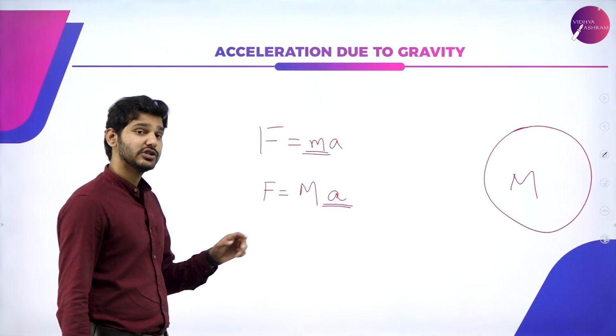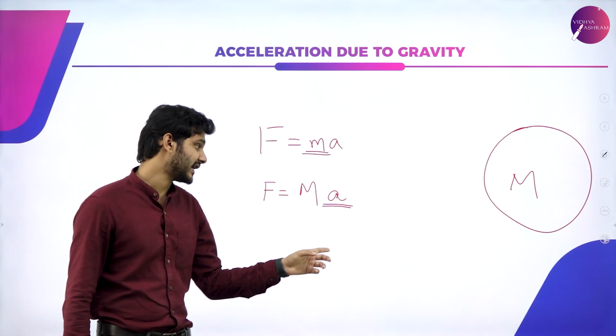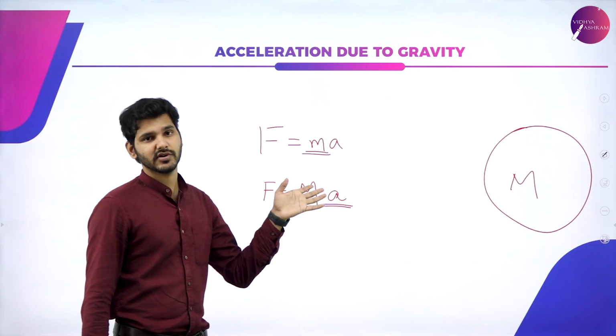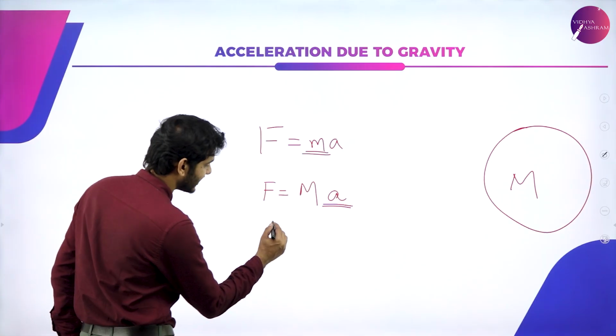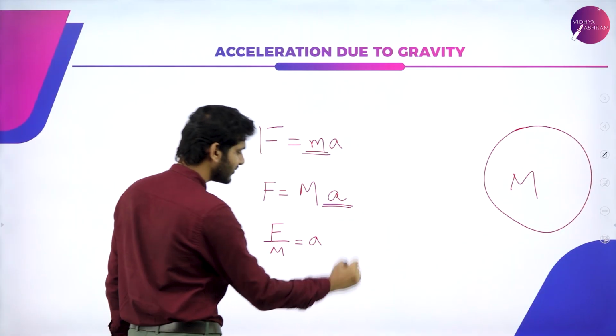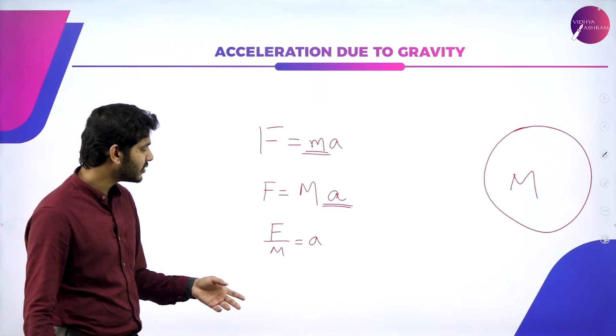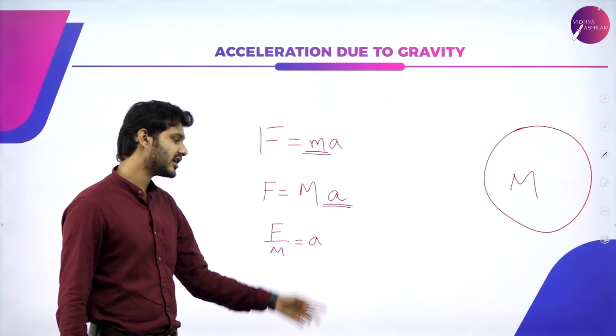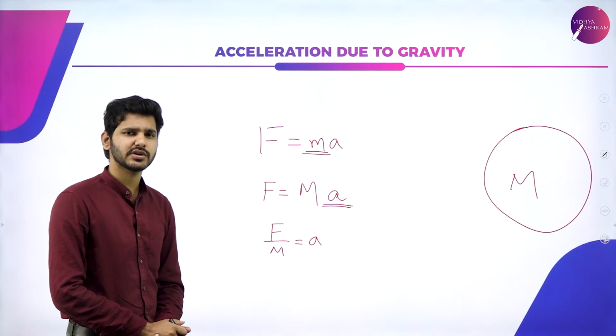Or simply, to find out the acceleration produced by Earth, we can rearrange this equation. F by M will be equal to a, which is nothing but the acceleration being produced. So if I know the mass of the planet and what force it is applying, then I can calculate the acceleration due to gravity.